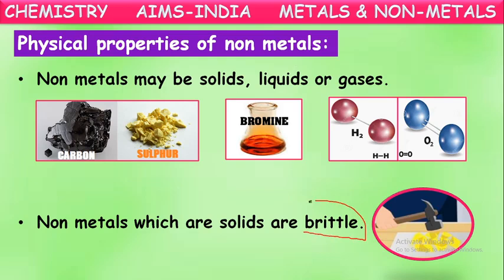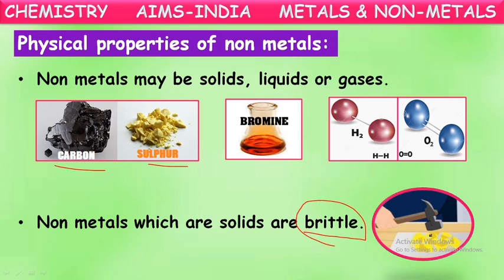Brittle means easily breakable. Say this carbon, sulfur, these are available in the solid form. Of course, they are in the solid form, but they are easily breakable. See here, when sulfur is hammered, it easily breaks into small pieces. That nature by which a solid breaks into small pieces is called brittle nature.